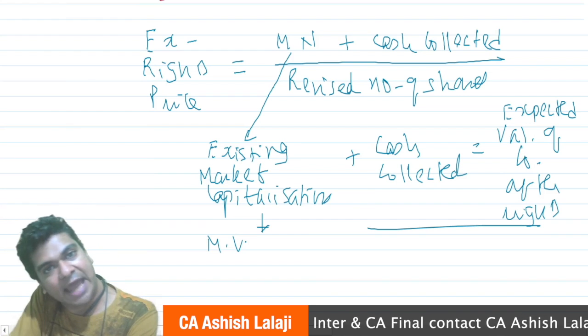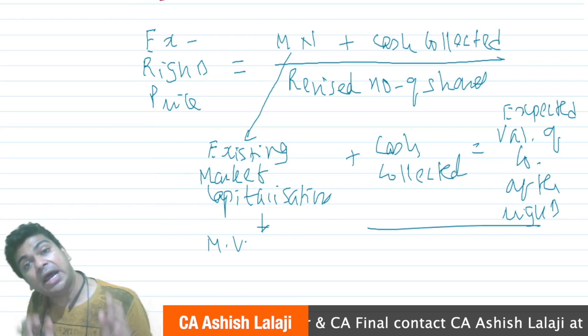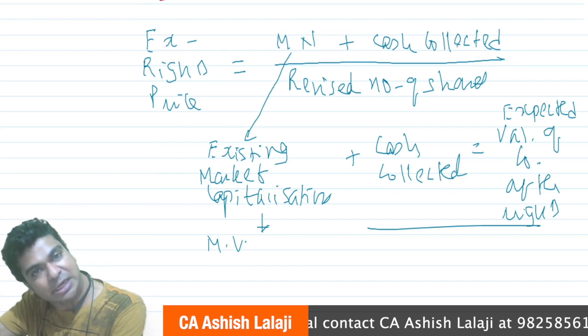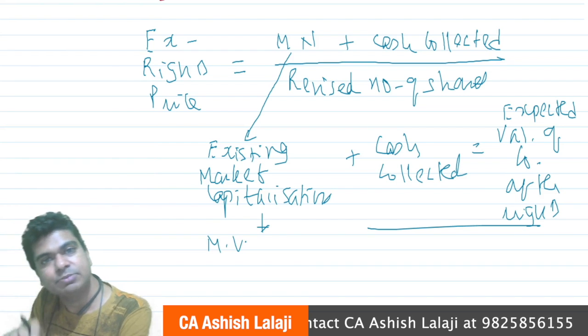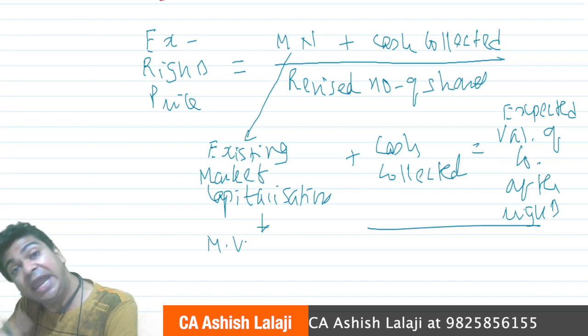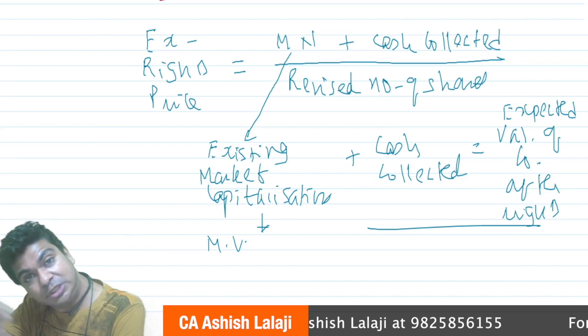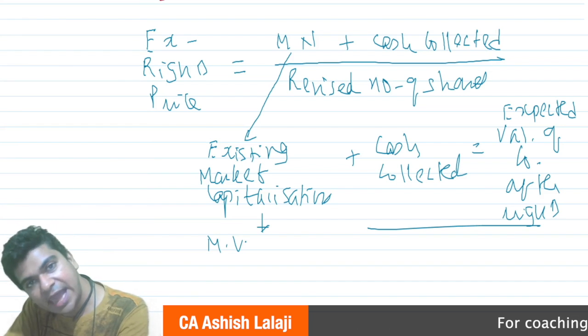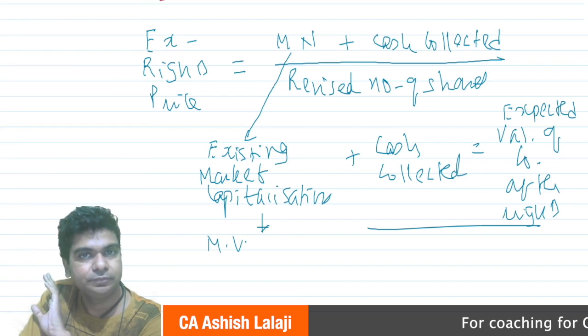How will you get the cash collected? Very simple. The total number of rights that you will issue multiplied by the subscription price. In our example, the subscription price is 80 rupees. So at 80 rupees, how many rights are you going to issue? You may say 1 lakh. Okay, 1 lakh into 80. So 80 lakhs is the cash that is going to get collected.